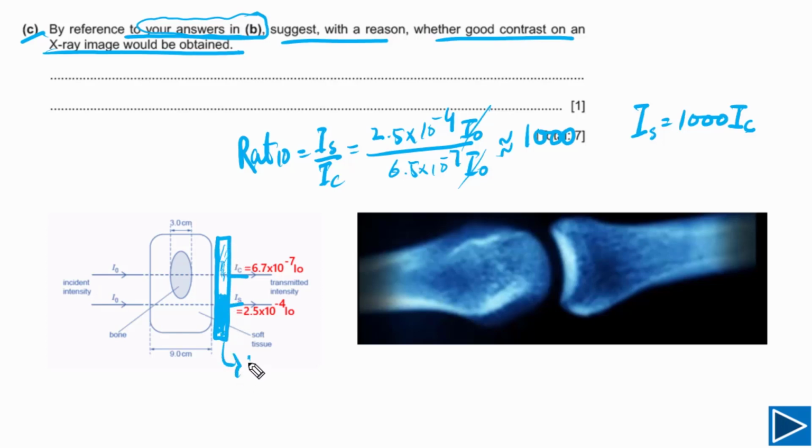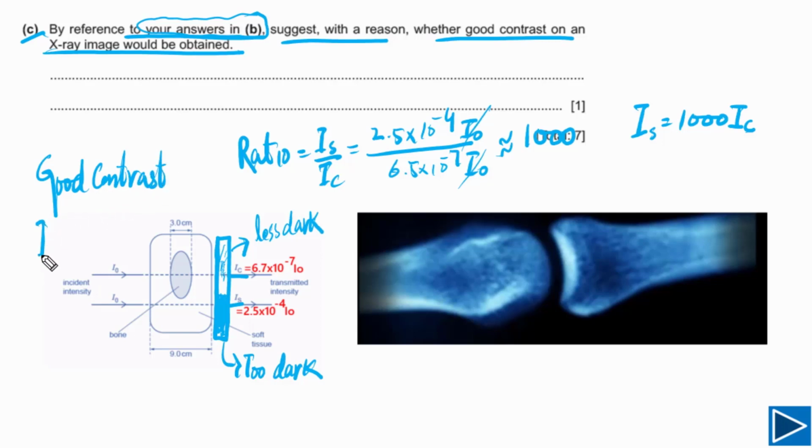So we can simply say the part behind the soft tissues will be too dark, and the part behind bone will be less dark, or simply it will stay white. So that's the reason there will be very good contrast. In this case we can say there will be very good contrast.